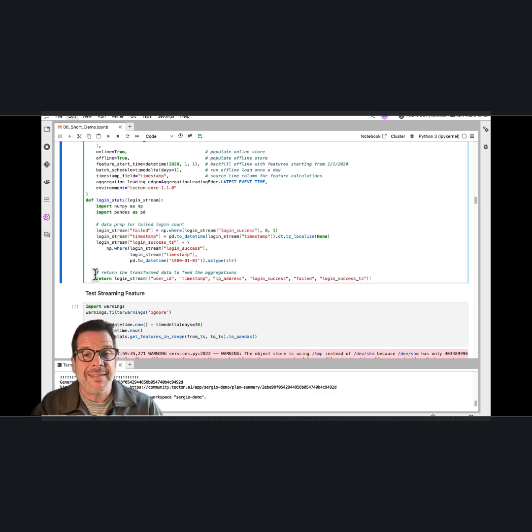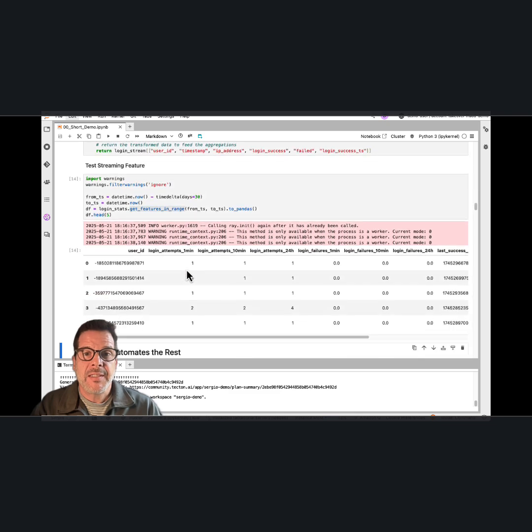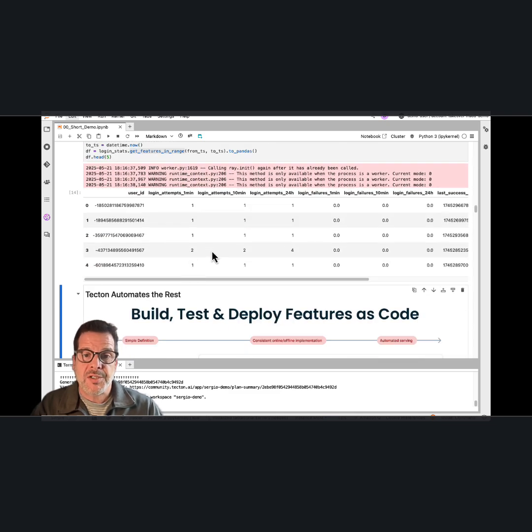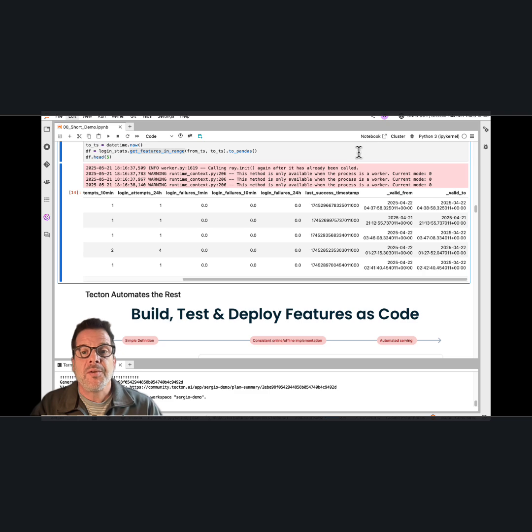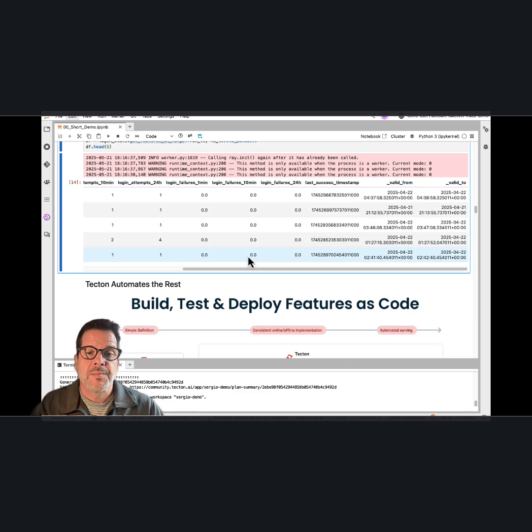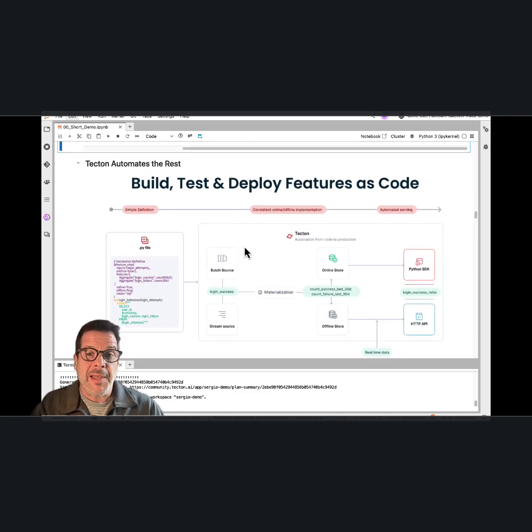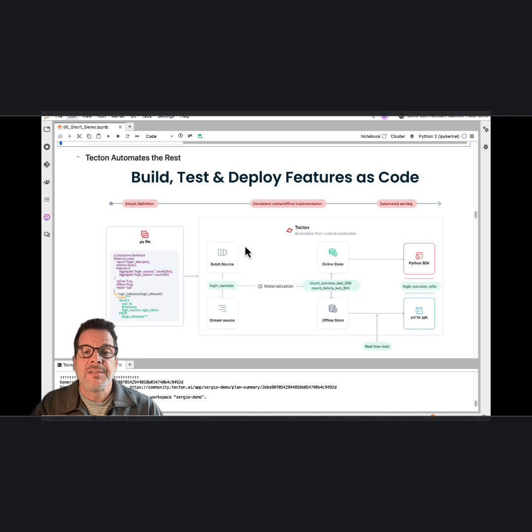Data scientists can test and tweak their feature ideas directly in the notebook before putting anything in production. Batch and real-time transformations are just as easy because they all use the same feature definition language. Tecton takes care of the rest. After feature definition, Tecton orchestrates the end-to-end data pipeline for you.